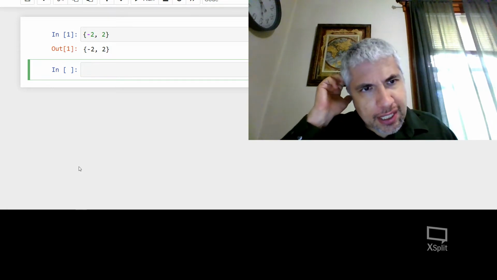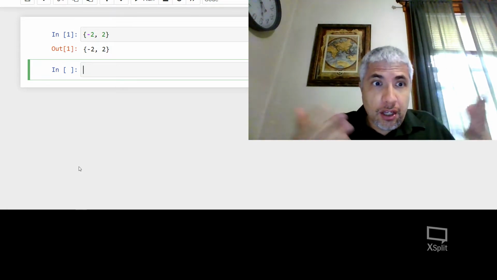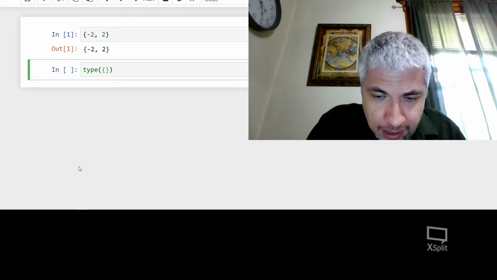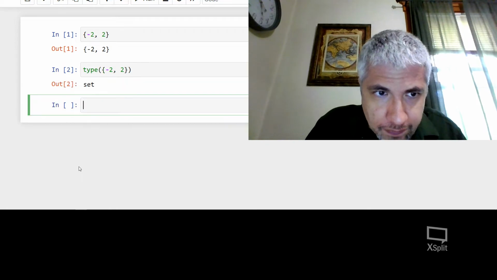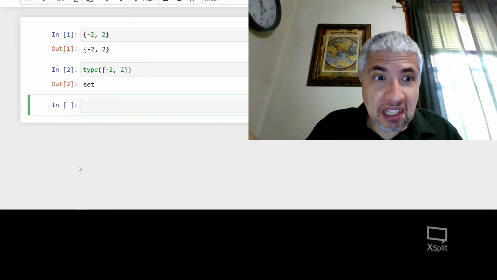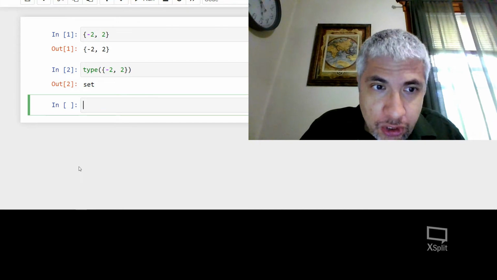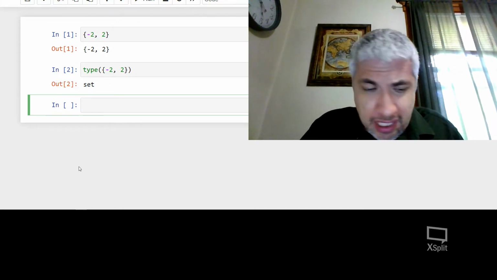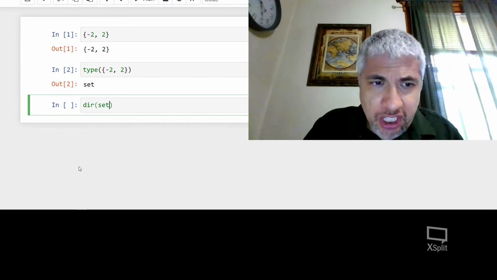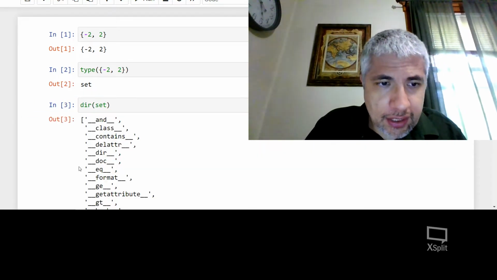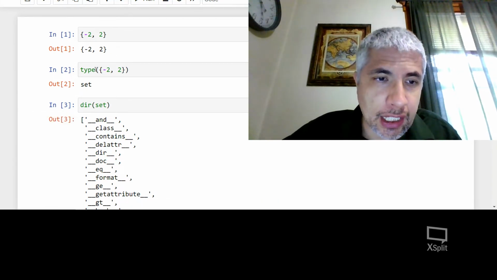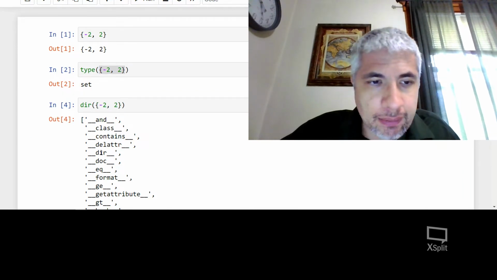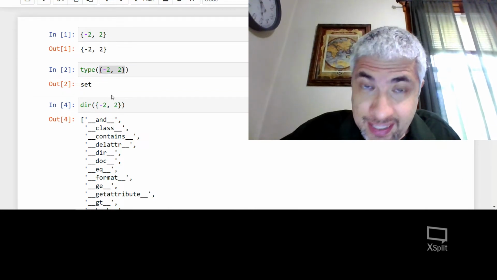And if I hit enter, I see that Python recognized that. Okay, well, let's see if Python knows that this is a set. And it actually does. It's a set. Okay, excellent. So Python knows that it's a set. What can we do to a set in Python? Well, we already know how to answer that question. I can either type dir of set, or I could have put the actual set in here. It would have done the same exact thing. It would give me the directory for a set because it would recognize that that's a set.